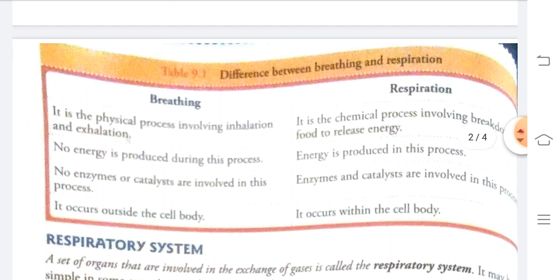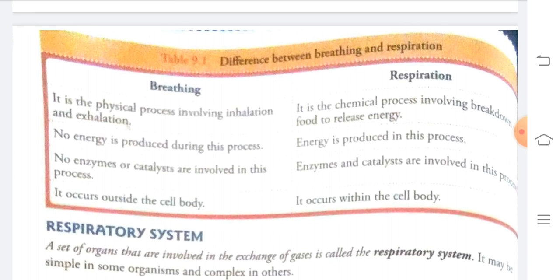Next, we are going to see some differences between breathing and respiration. Breathing is a physical process involving inhalation and exhalation, just the simple process of taking in oxygen and giving out carbon dioxide. Whereas respiration is a chemical process in which food is broken down to produce energy. Breathing does not produce any energy, whereas respiration produces energy.